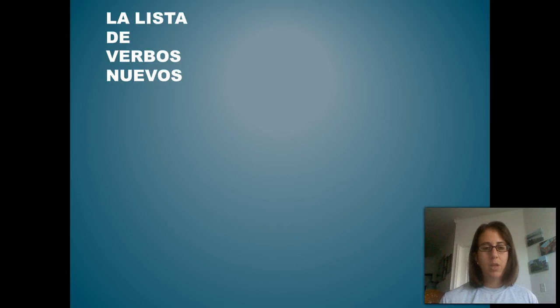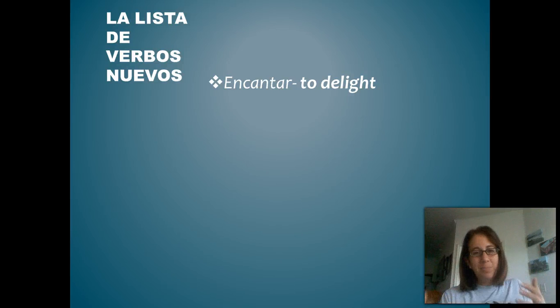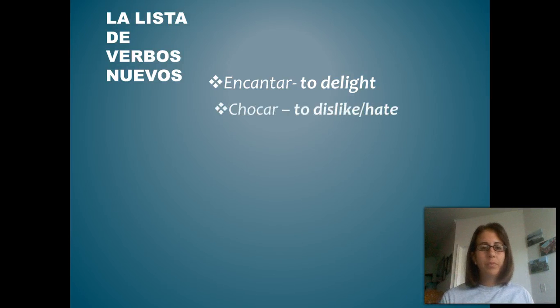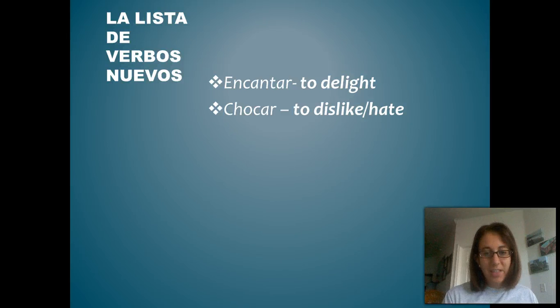Gustar is not the only verb that follows these rules. We are going to talk about 6 verbs today. Encantar, which means to delight, to be delighted by, or like to love an item or thing. Chocar is to dislike or hate, so it's on the other end of the spectrum.